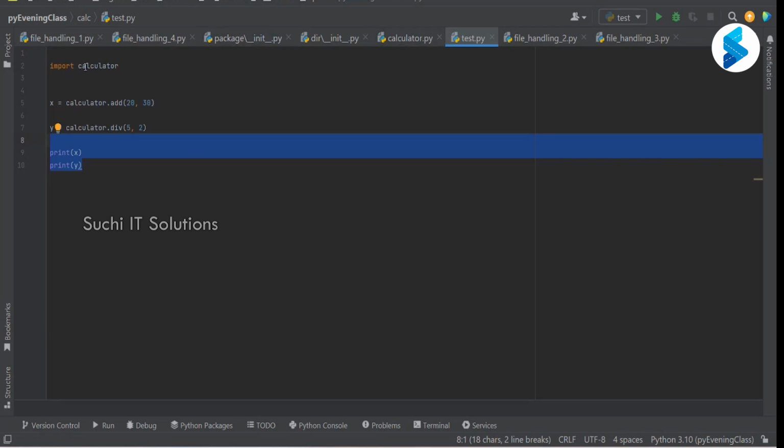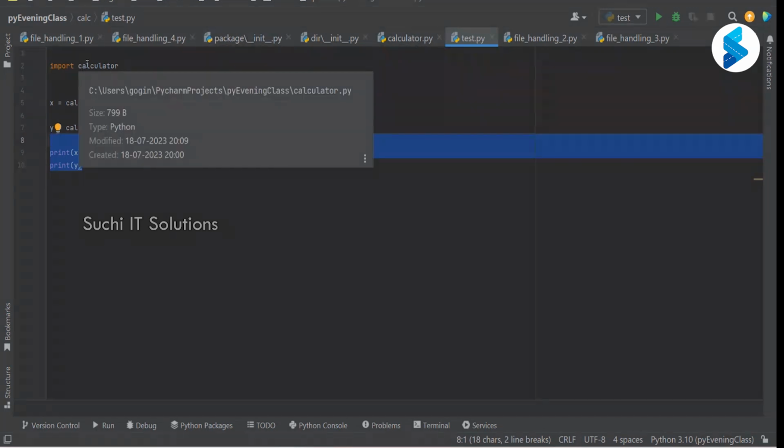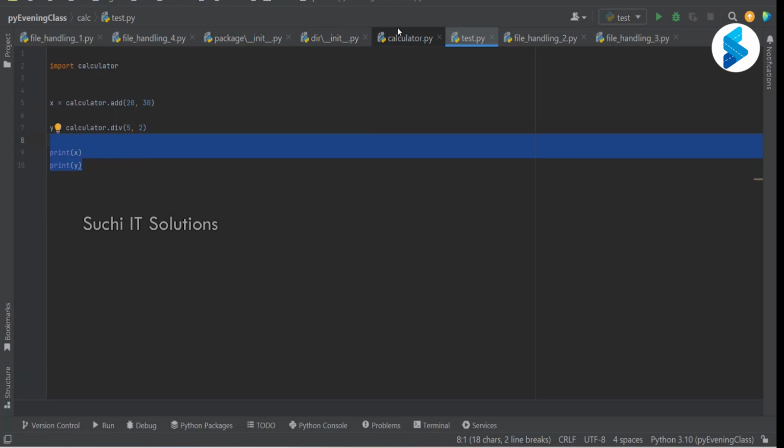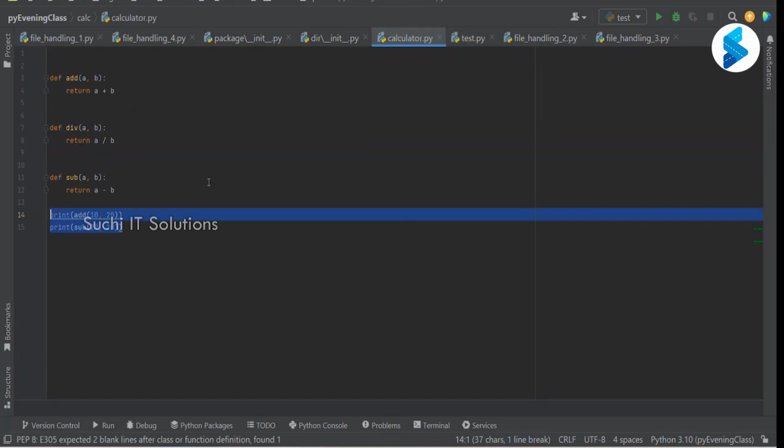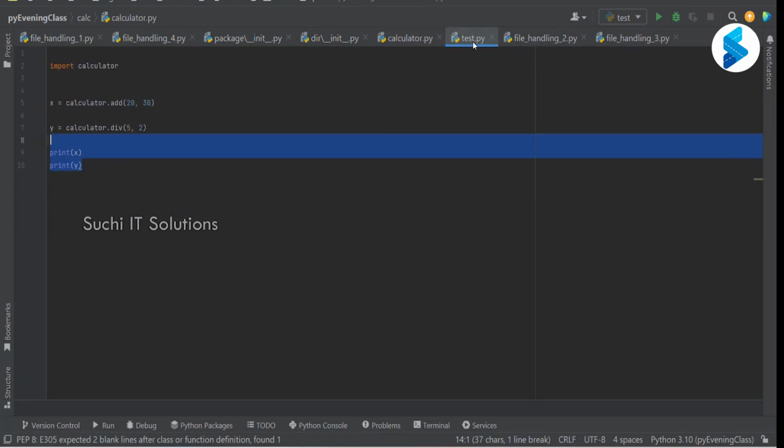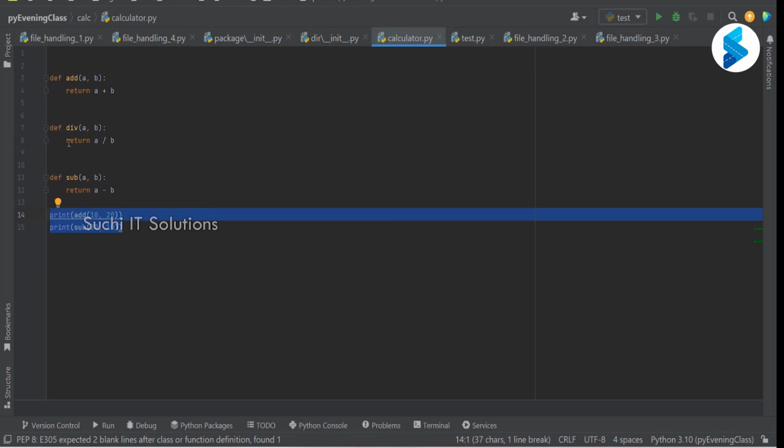The moment I say import calculator, I am bringing the complete code of the calculator into test.py, which means it also executes calculator.py, because I have imported it.